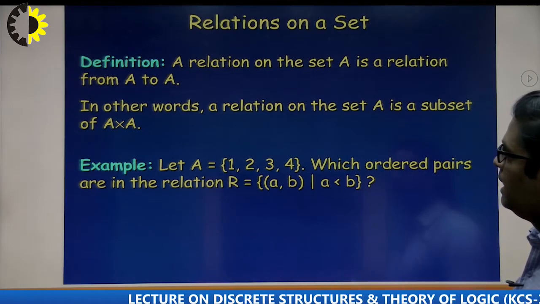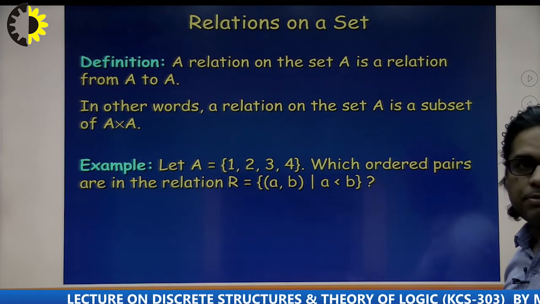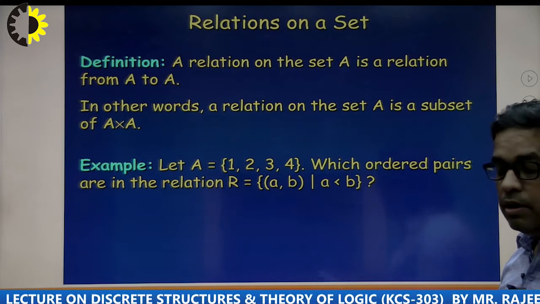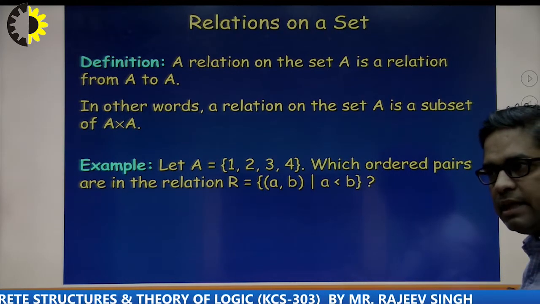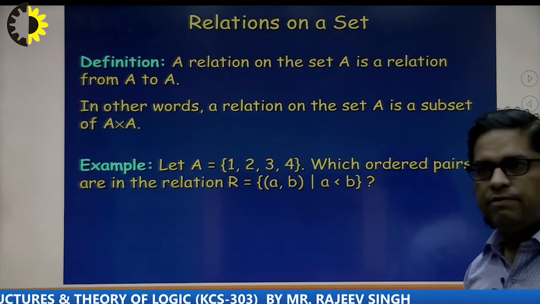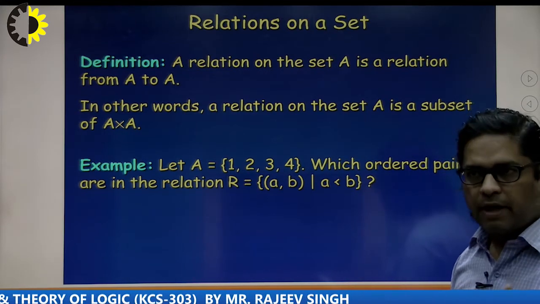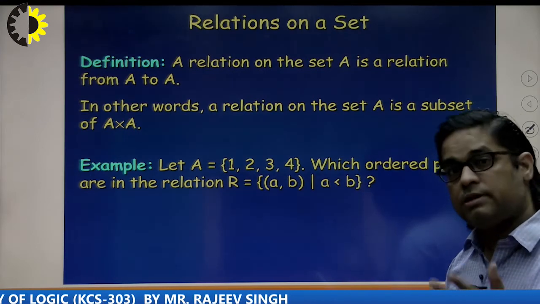Relation on the set: as I already gave, a relation is nothing but a subset of the Cartesian product of A and B, but whenever we are working on the same set, now we don't have two different sets, we have only a single set, and I want to find the relation of that particular set to the set itself.